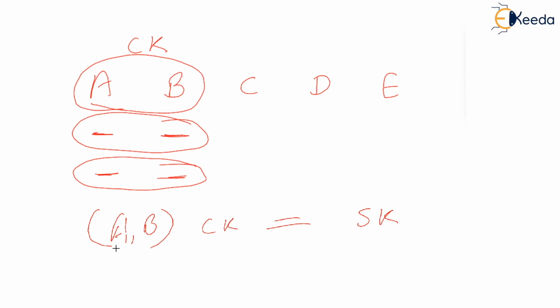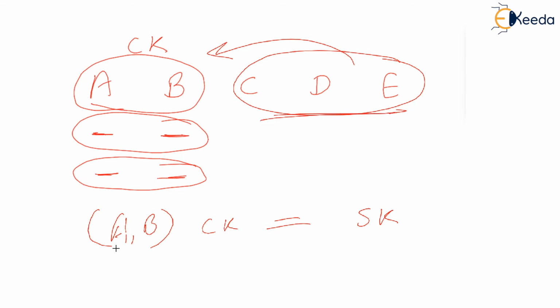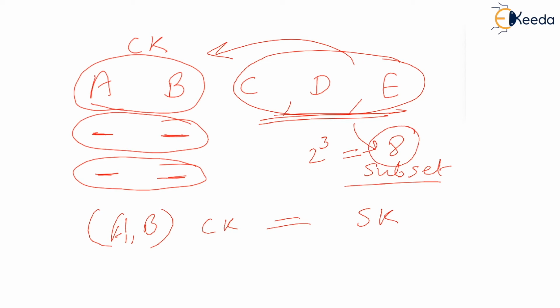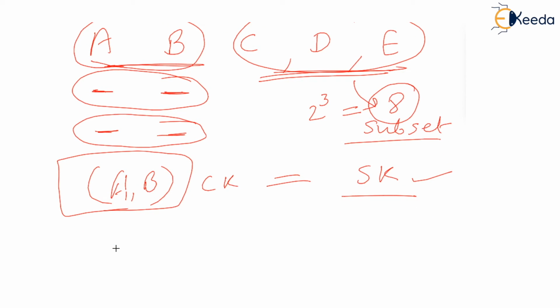And how many super keys can be formed by joining C, D, E to this candidate key? So you just have to find the power set of this. And you know that CDE together is going to give you 8 subsets, including the empty subset, isn't it? Because 2 raised to 3, 3 is the cardinality of C, comma D, comma E. 8 subsets you will get, and one of them is an empty subset. So if nothing is added to A and B, you will get simply A and B, which is the candidate key and the super key also. And the other super keys will be 7 super keys. Isn't it so? So total of 8 super keys will be there.